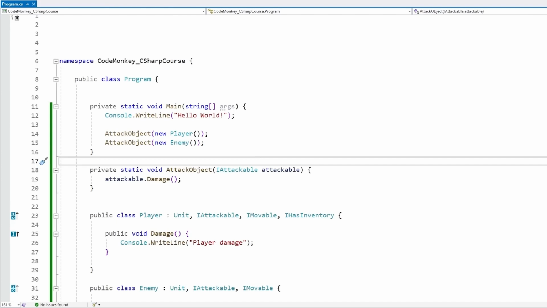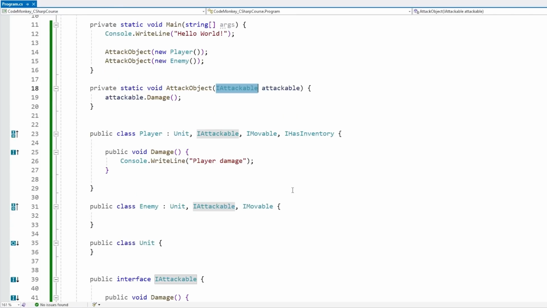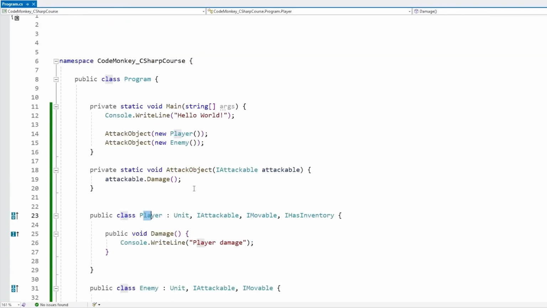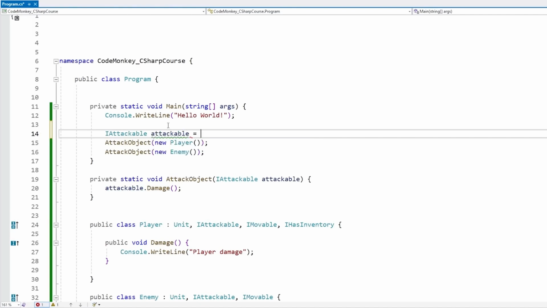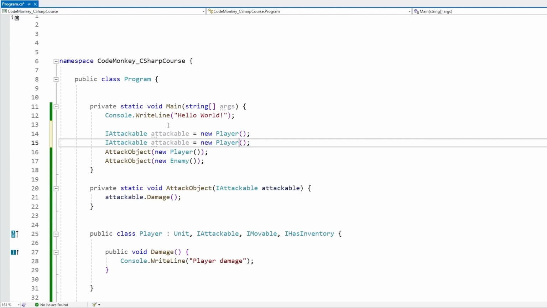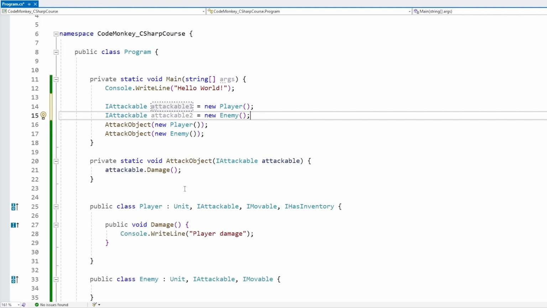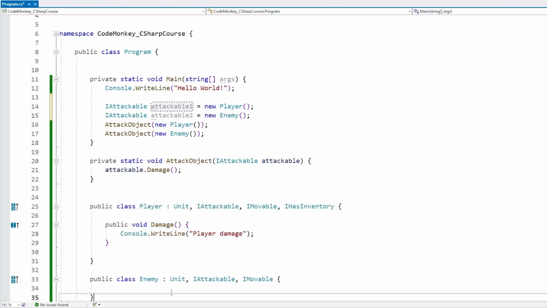Those are two ways we have of handling an object of a certain type that also works as a different type. For example, if we have our IAttackable interface, and both the enemy and the player implement that interface, if we have a field of type IAttackable, over here we can construct a new player, and yep, it works. And we can construct a new enemy, and yep, this also does work. But then let's say we have some special logic that we only want to run if the object is a player and not an enemy.